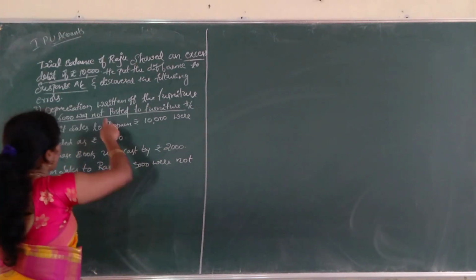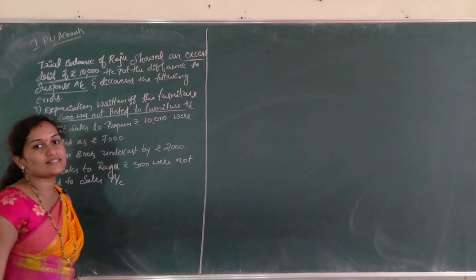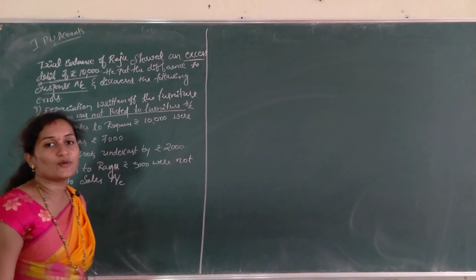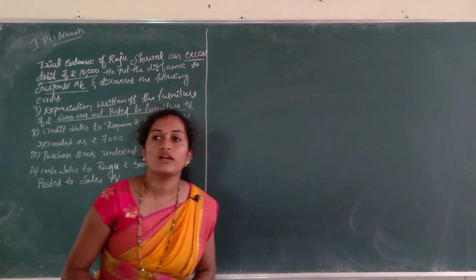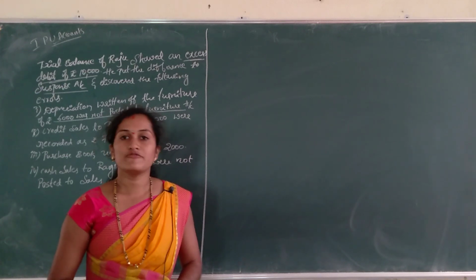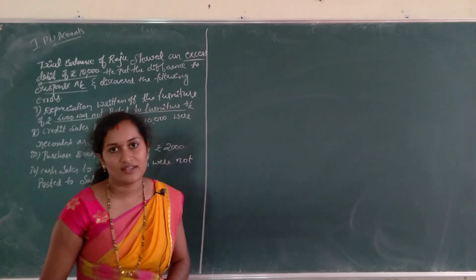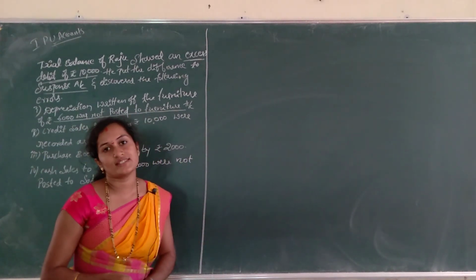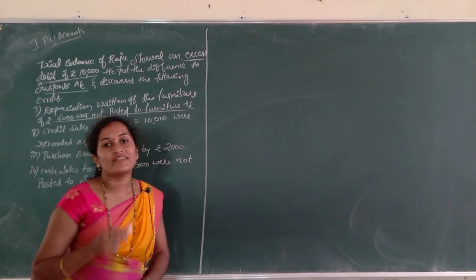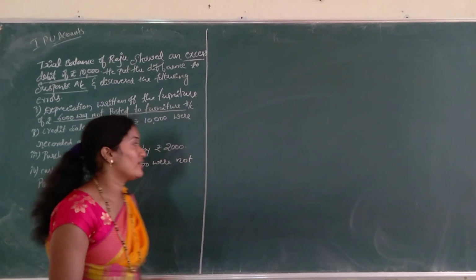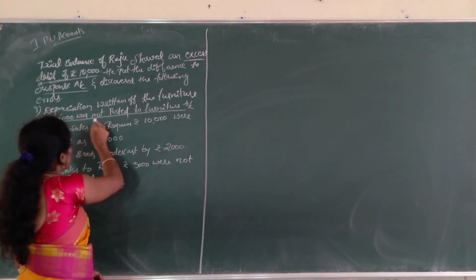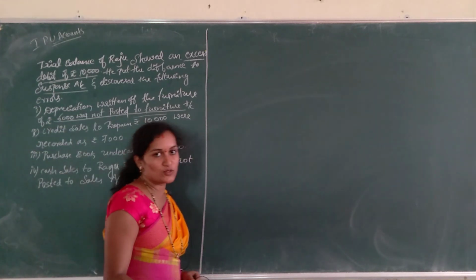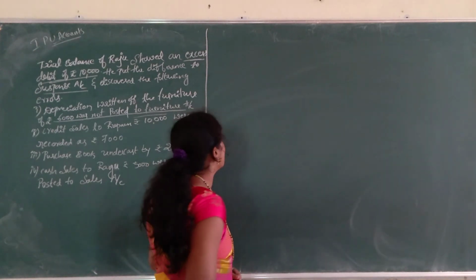So, depreciation written off the furniture of rupees 6,000 was not posted to furniture account. What is the journal entry now? Depreciation account debit to furniture account. Depreciation is an expense because it goes on decreasing the value of a fixed asset. So, therefore, depreciation is what? An expense. So, the journal entry is depreciation account debtor to furniture account. See, what is wrong here? What is the wrong entry? Not posted to furniture account. Actually, it is posted to depreciation account, but wrongly not entered in the furniture account.